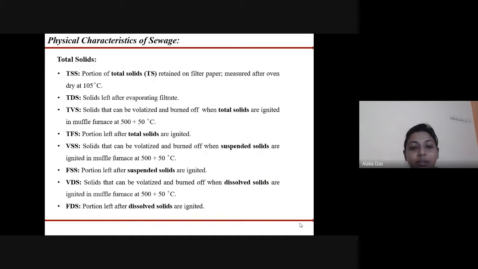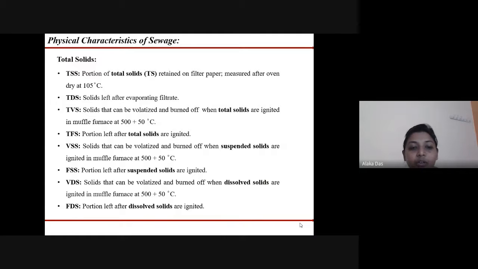Volatile suspended solids are those solids that can be volatilized and burnt off when the suspended solids are ignited in the muffle furnace at 500 ± 50 degrees Celsius. And the portion that is left after the suspended solids are ignited is the fixed suspended solids.